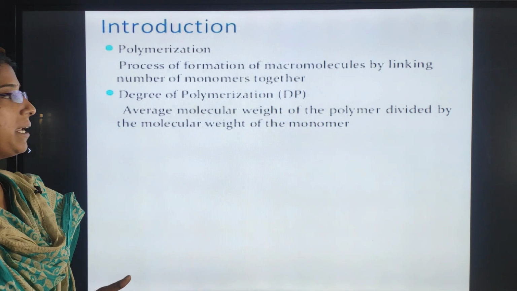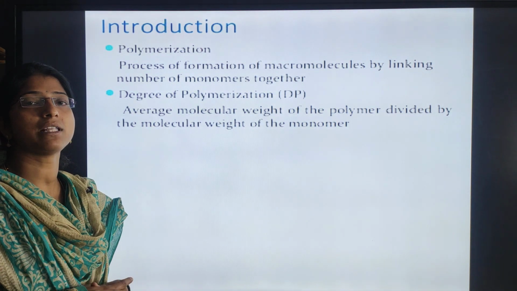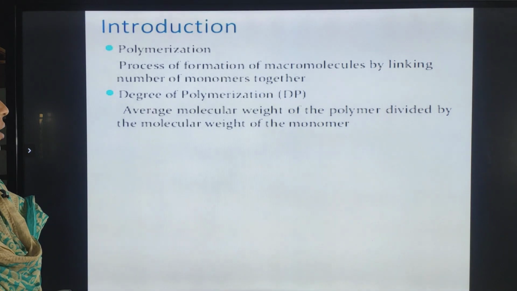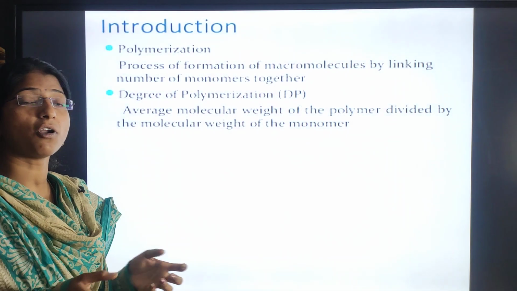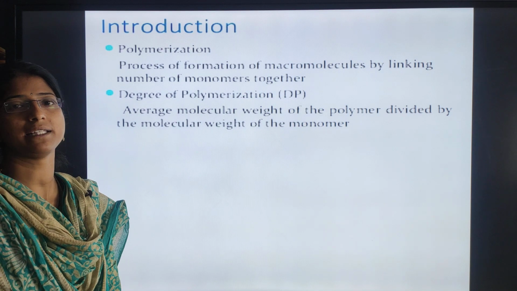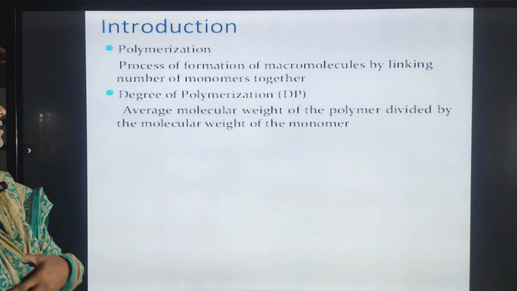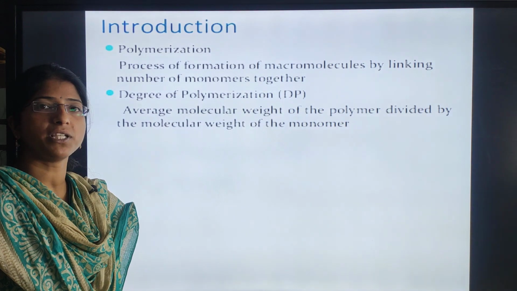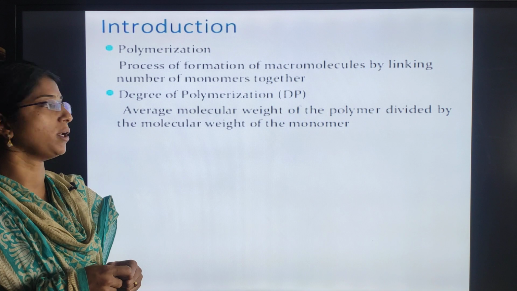Whereas what is meant by polymerization? The process of formation of macromolecules. Macromolecules are nothing but polymers. So the formation of macromolecules by linking a number of monomers together is called polymerization. That process we are calling polymerization. Is it clear? We have this in our syllabus. So how can we define it? It is a process of formation of macromolecules by linking single monomer molecules together.